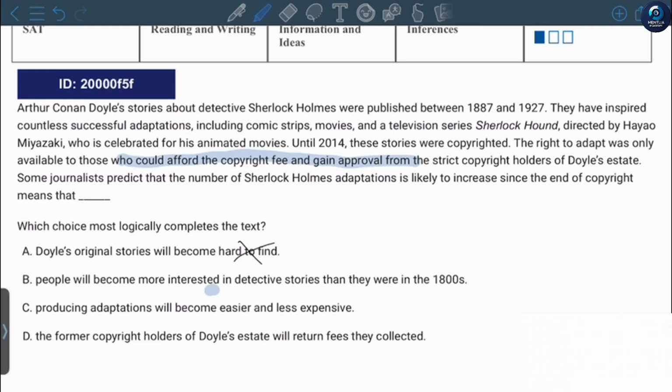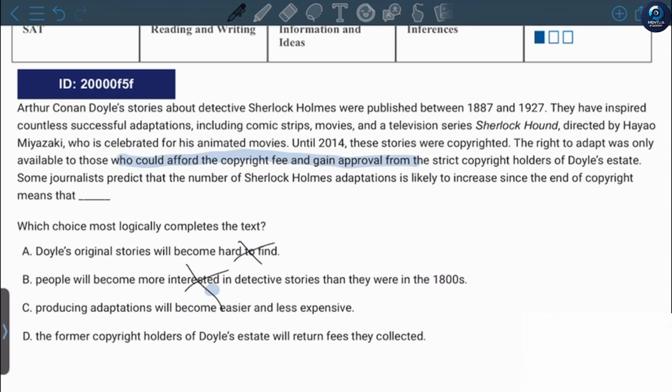People will become more interested in detective stories than they were in the 1800s. It doesn't talk about people's interest in detective stories. The main point here is the fact that after 2014, people will get the copyright way easier. It will be easier to get the copyright than before.